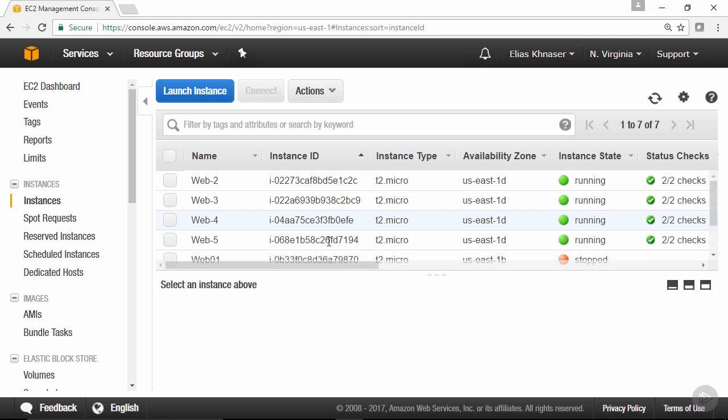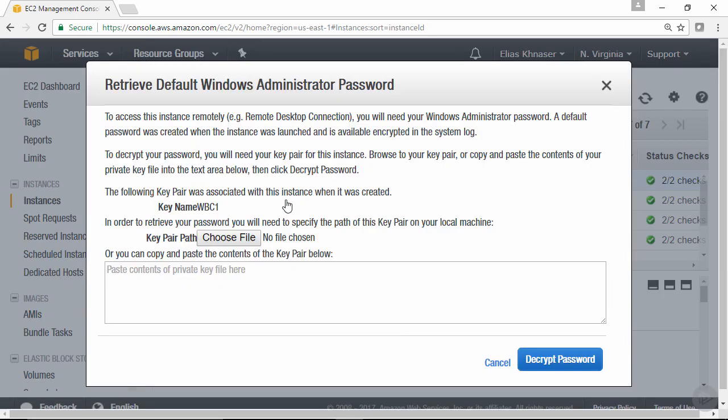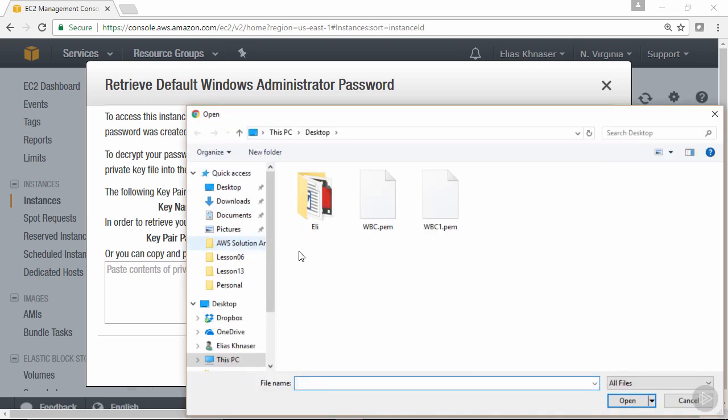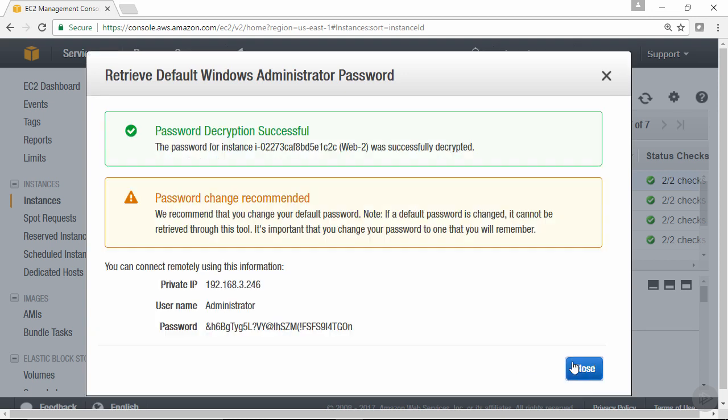All right, now once it's done initializing, in order for you to get the Windows password, it's very simple. You're going to right-click on any particular instance. You're going to click on Get Windows Password. And once you have the retrieve default Windows administrator password, it's very simple. You simply want to click on choose file and find the key pair that we created earlier. So we're going to go ahead and click on choose file, and I've placed both of my key pairs on my desktop. The one that we created is right here, so I'm going to go ahead and select it. And once that's pasted in there, we're going to go ahead and decrypt the Windows password.